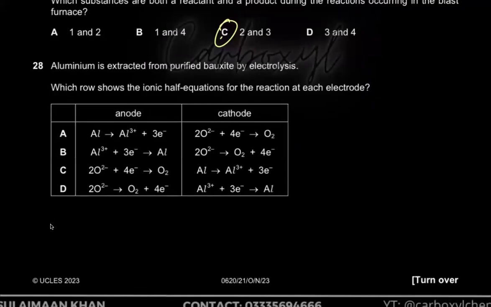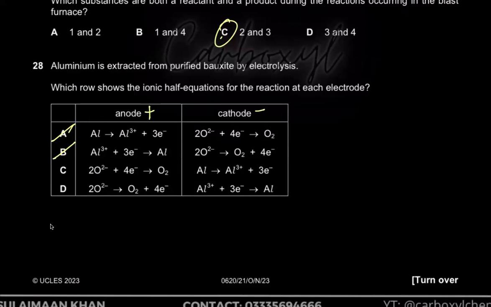Just past papers, man. Okay, aluminum is extracted from purified bauxite by electrolysis. Which row shows the half equations? Well, anode is positively charged, is the positive electrode, sorry, connected to the positive terminal. Cathode is the negative electrode. So at the positive electrode, obviously the negative ions are going to be attracted. Unlike charges attract, like charges they repel. So A and B are automatically wrong.